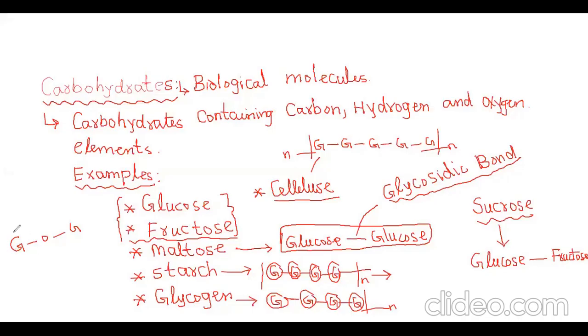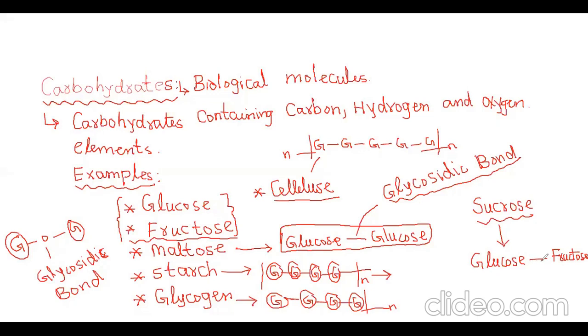This is one glucose and this is another glucose. They form a bond. You can see this oxygen bridge. So this bond is called glycosidic linkage. Glycosidic bond means they attach to each other by this bond. Only the name you should know. Same for glucose and fructose: they bond with each other by that oxygen bridge.